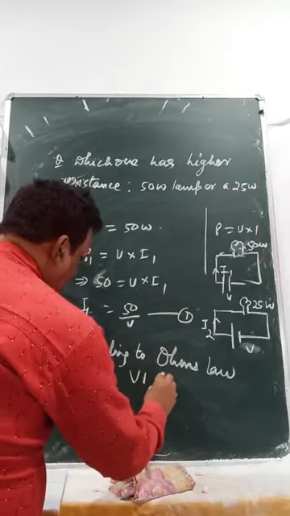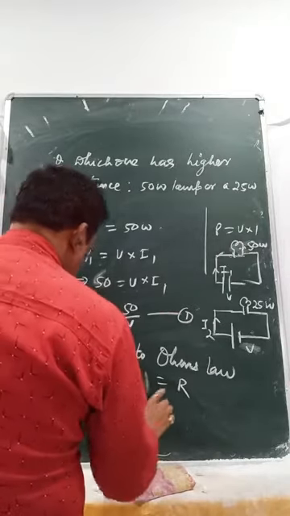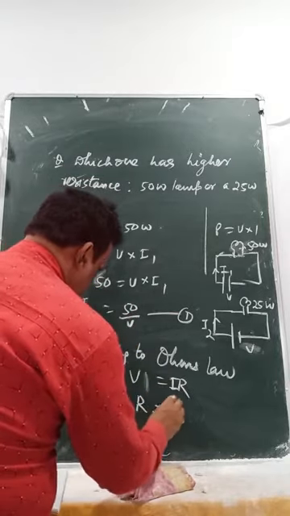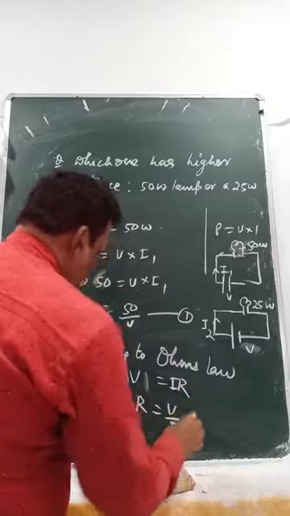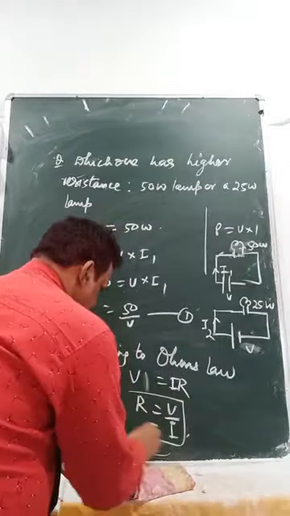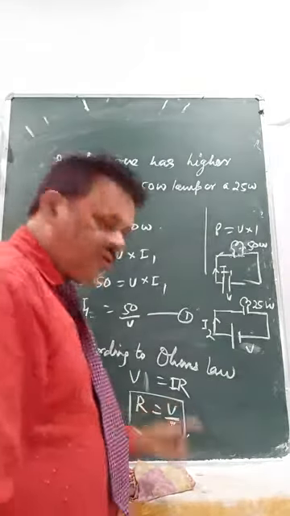V = IR. V is equal to IR. R equals V by I. This is what you need. So this is what you need here. This is the formula. Now for our current I1, resistance will be R1.